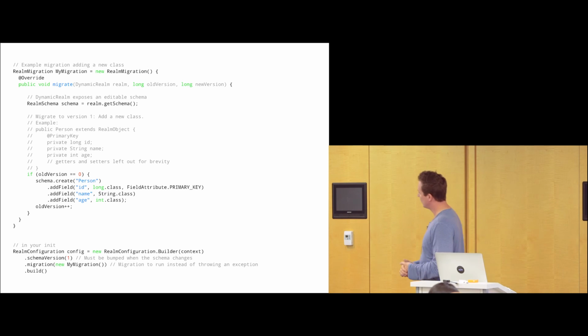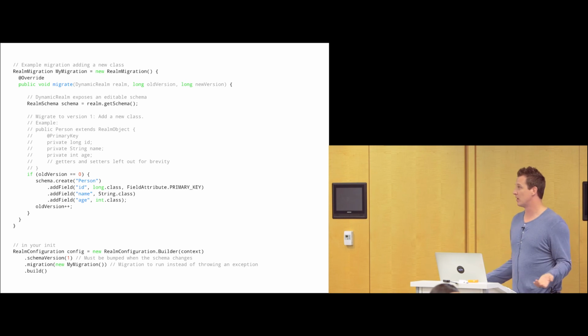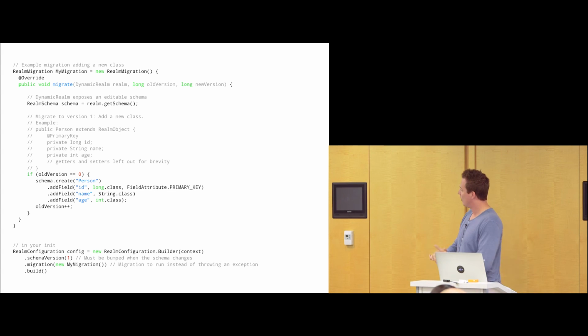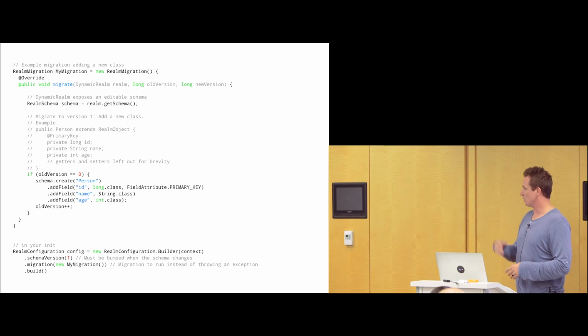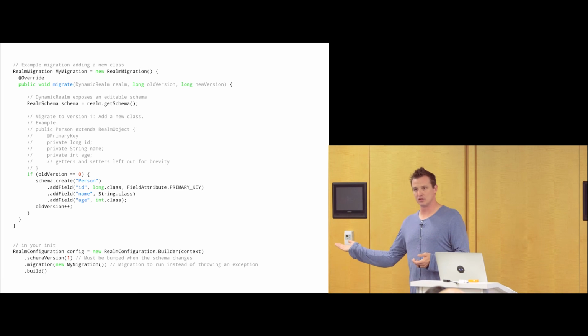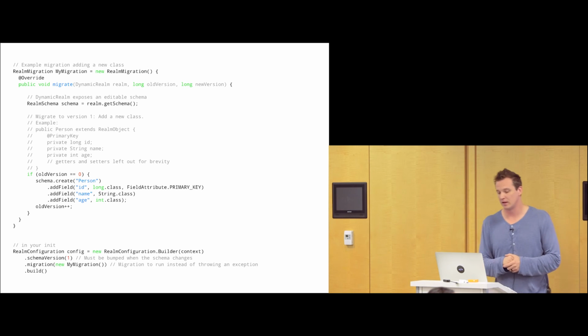And that's it. Now, as soon as the migration is complete, which is how it's set down below, we just say, hey, here's the current schema version, which we're just saying 1 here, and here's the migration file. We pass the migration file. It'll run as soon as the application is started. So if you have shipped an application in Google Play, today you add a feature, we're going to add this person object, you update that schema migration value by 1 and update your migration, and you ship out a new version. This schema migration will be run, and that new person object will be created inside of Realm.